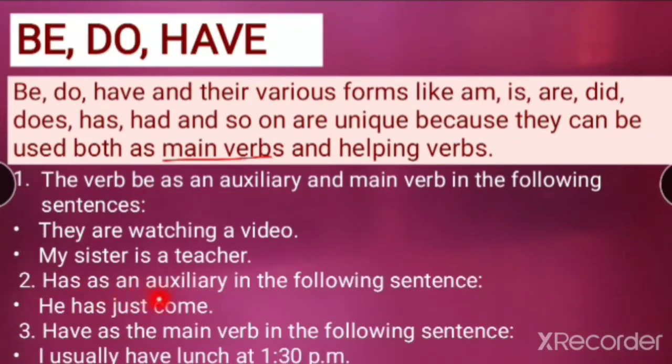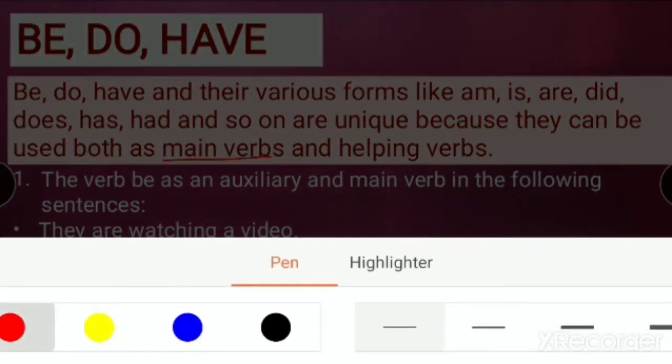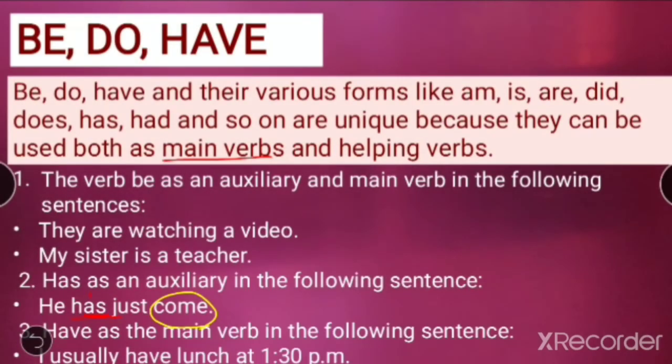Has as an auxiliary in the following sentences. Now how can you use has as an auxiliary? Using has is another form of have. Yes, students. So, he has just come. Come is the main action over here, so has will become the helping verb. Why? Because come is the main action over here and has is the helping verb.